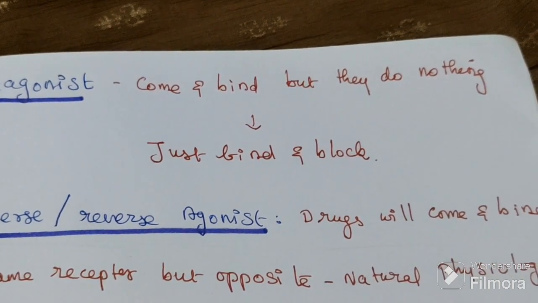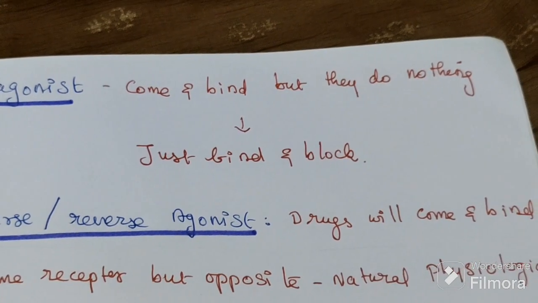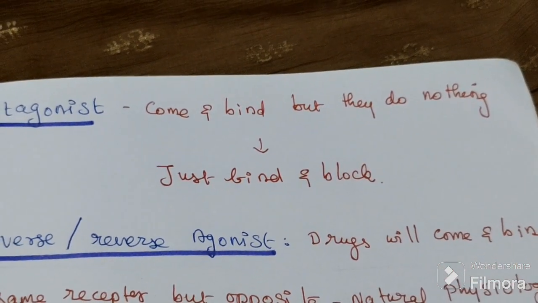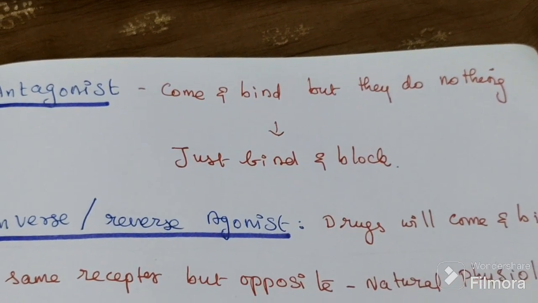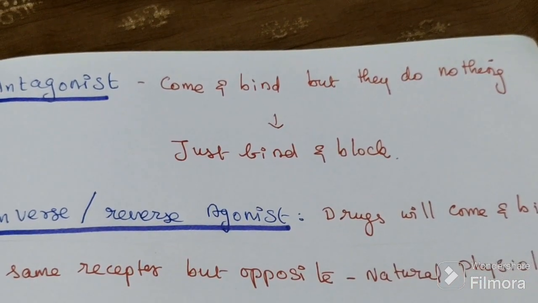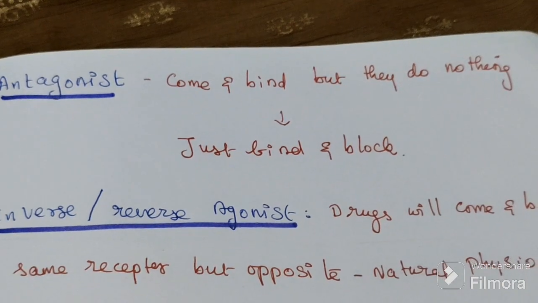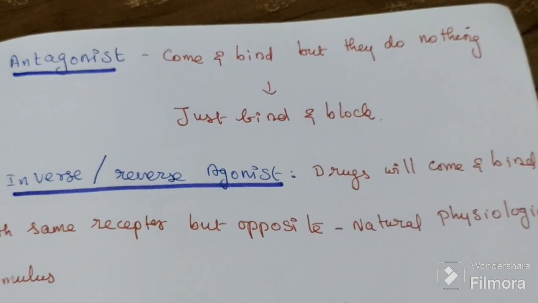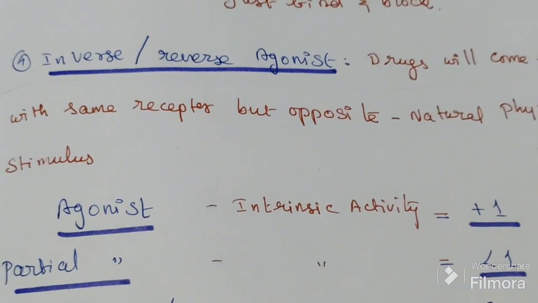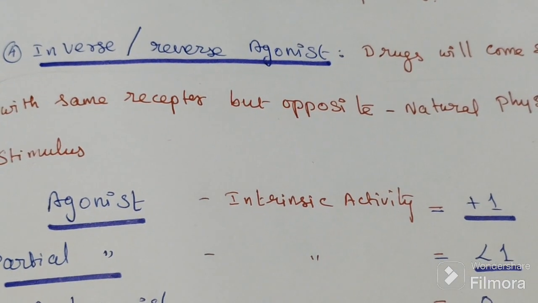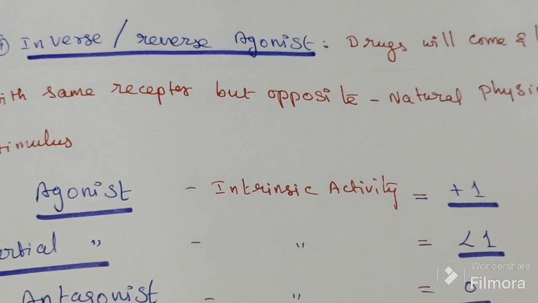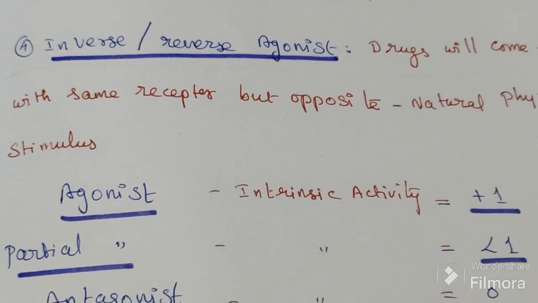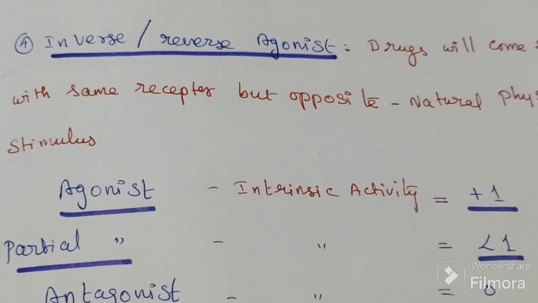Who is the physiological natural stimulus for this receptor? It is muscarinic, so normally acetylcholine comes and binds here. Now this acetylcholine will not come and bind because of the blocker. Acetylcholine will not show its action, so the antagonist is just a blocker only.